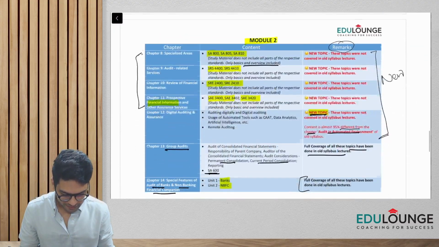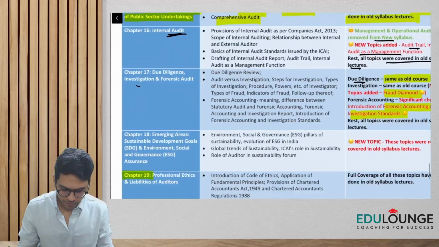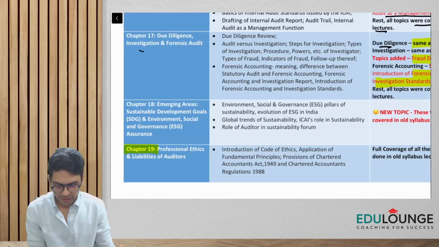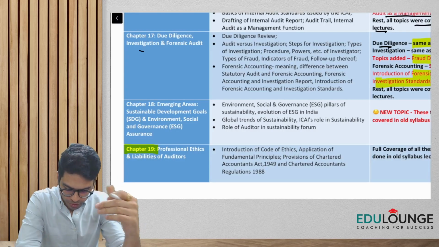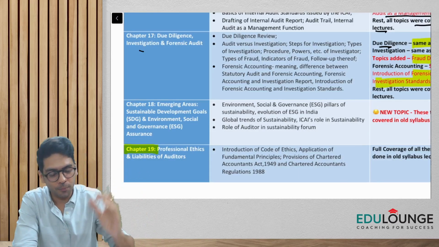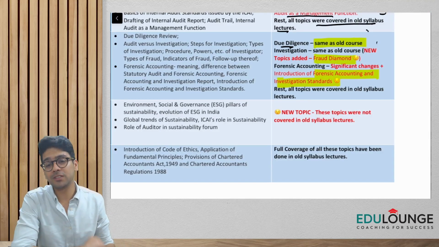All right, guys, next, moving on to the next chapter. Chapter number 18. See the name of the chapter: emerging areas, sustainable development goals, and environment, social and governance assurance. Totally new concept, new topic. These lectures were not covered in the old syllabus lectures at all.